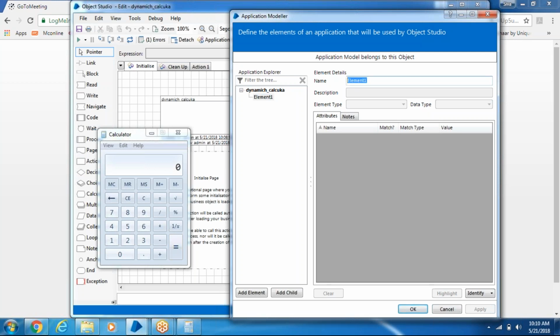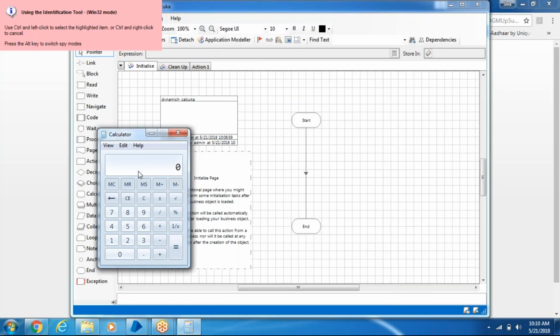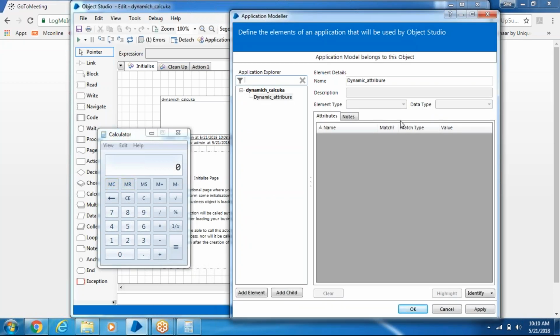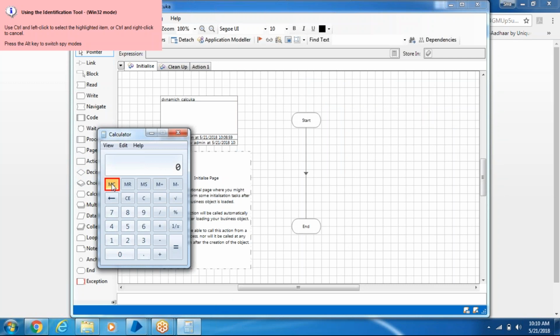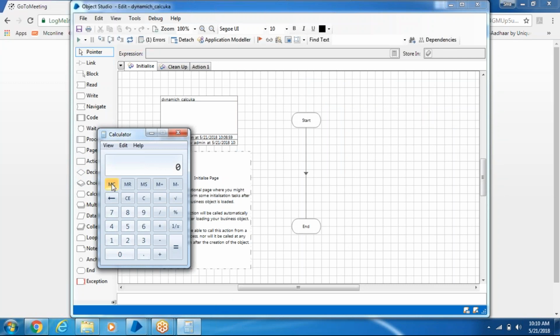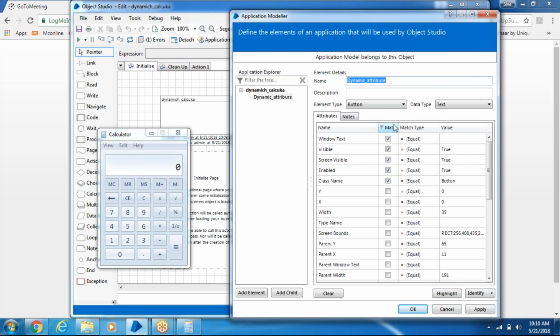Just observe this. I will give the name as dynamic attribute. Identify any one, you can take any one here. For example, I have taken the first one. Click, sorry, identify control. Okay, it has captured all the properties, right?